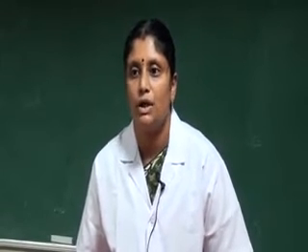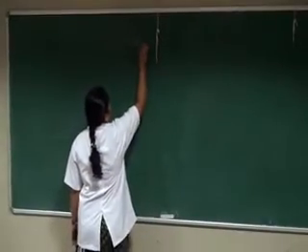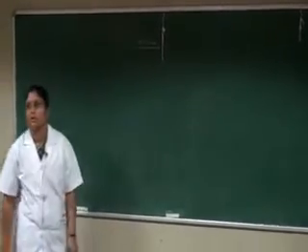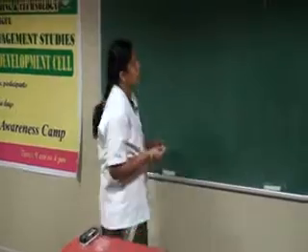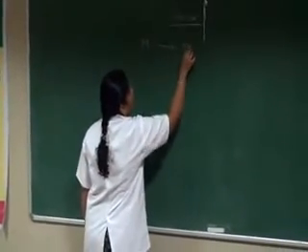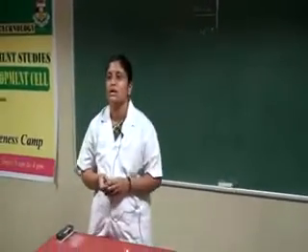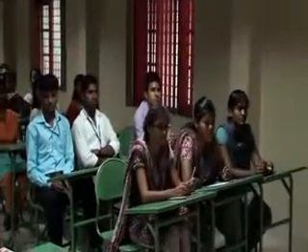Now I am going to give a lecture on corrosion. Corrosion is a branch of electrochemistry. Corrosion is defined as the gradual destruction or deterioration of metals in the course of their chemical and electrochemical reactions with the environment.